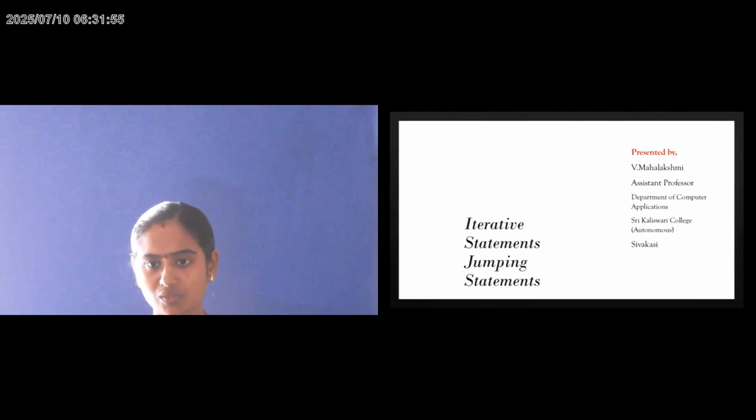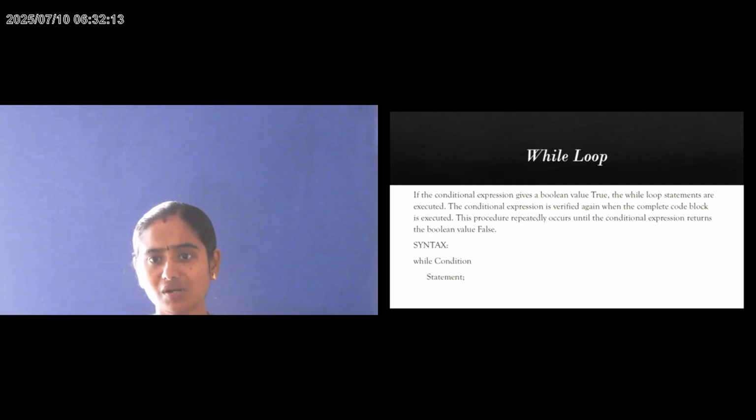Here we are going to discuss iterative statements and jumping statements in Python programming. First, we need to know what iterative statements are. Iterative statements are also called looping statements. So, what is looping? We need to execute a single condition a number of times. For that we go for iterative statements, that is called looping statements.